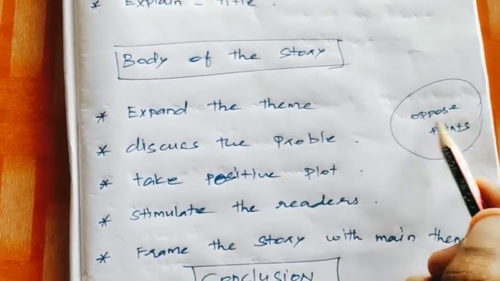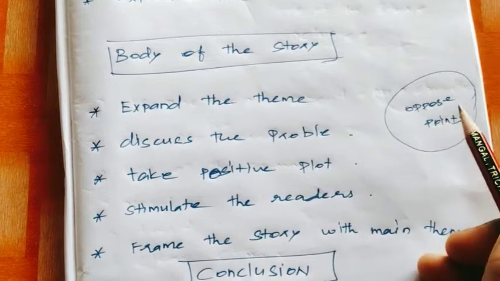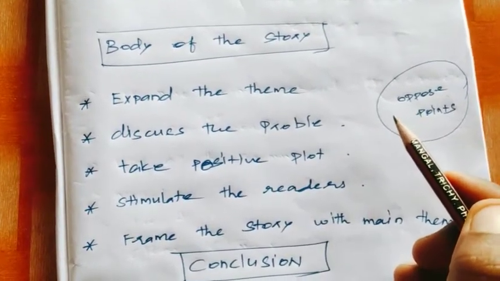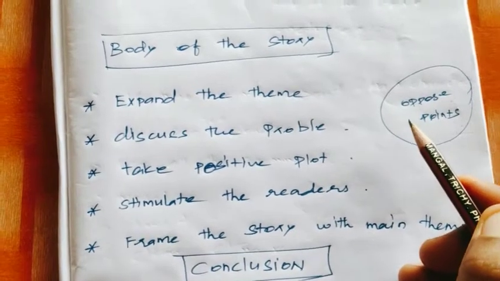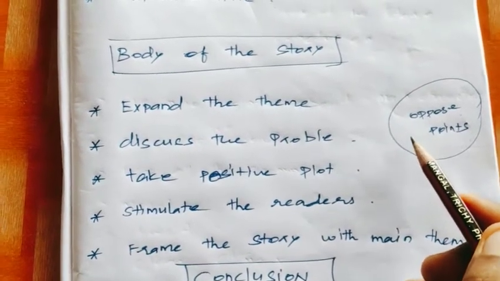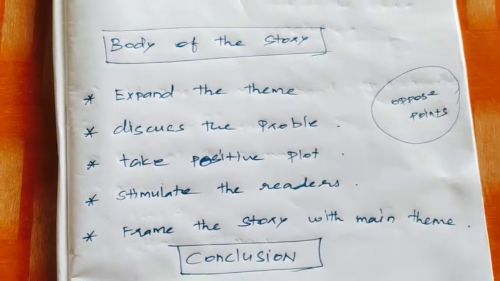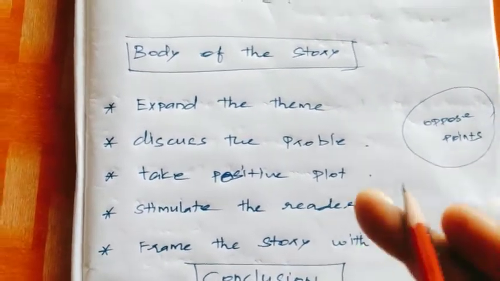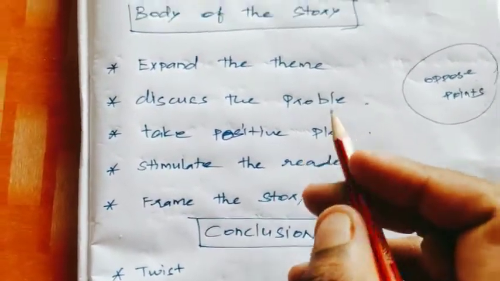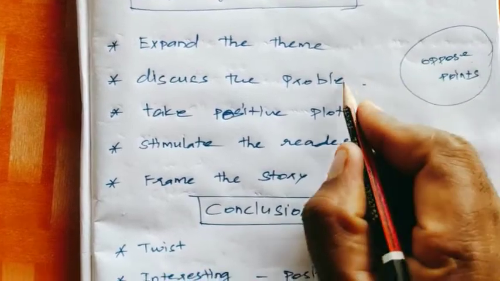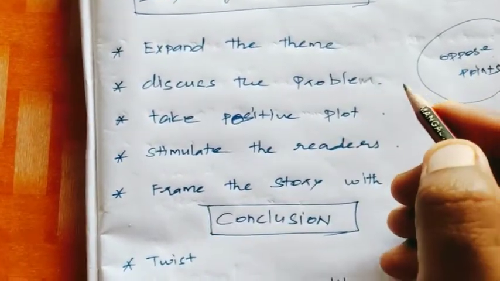So opposite points are very, very important. We don't want to write only positive points. Opposite points we also write, but finally we want to give a positive end.